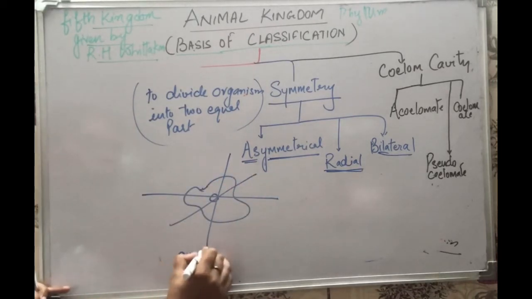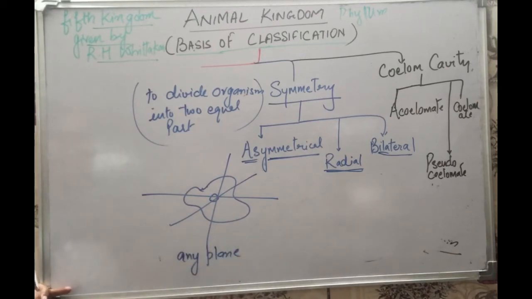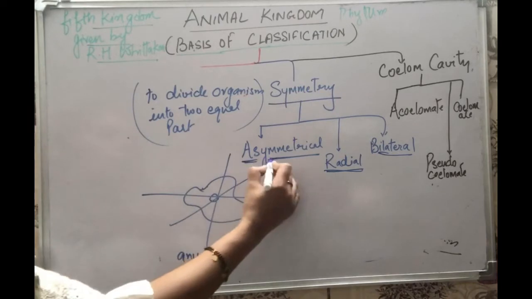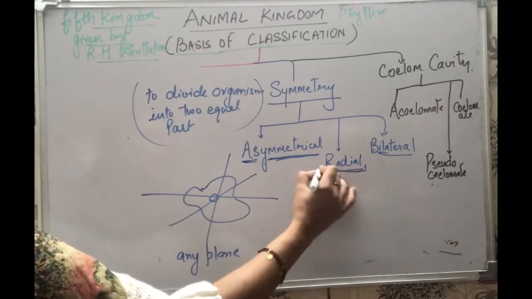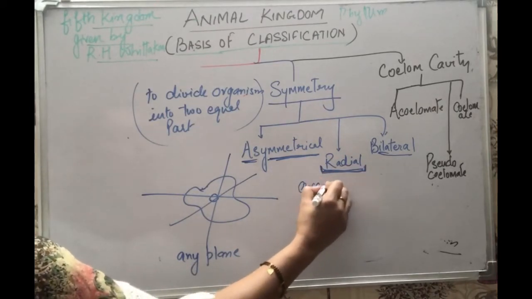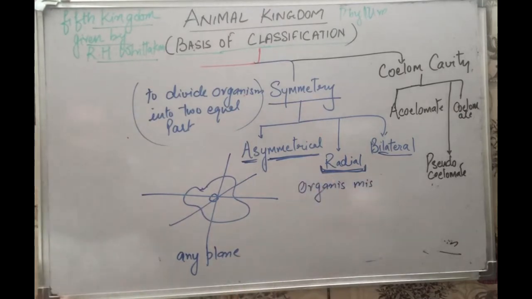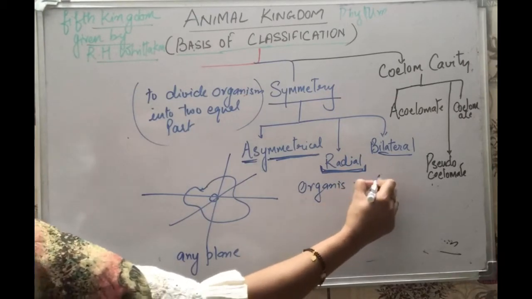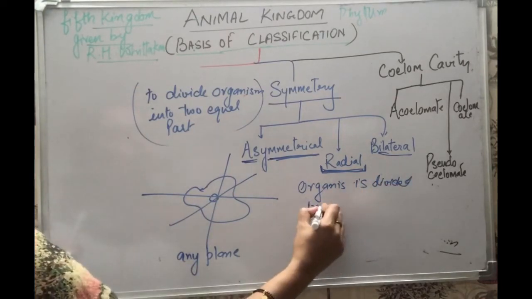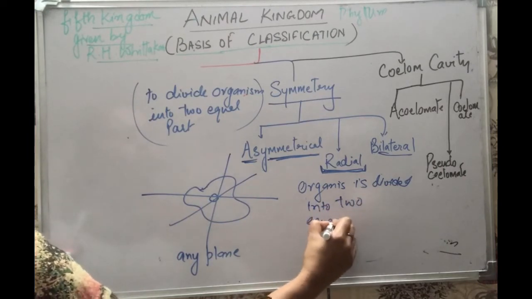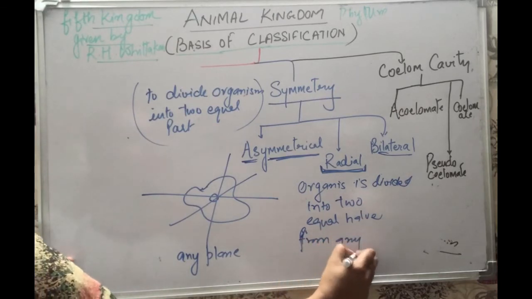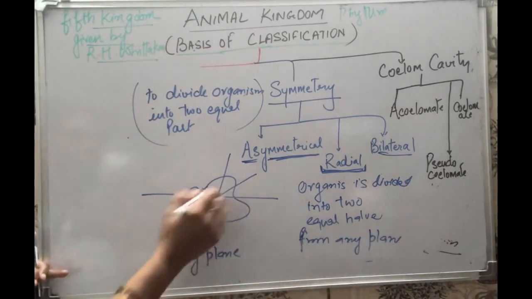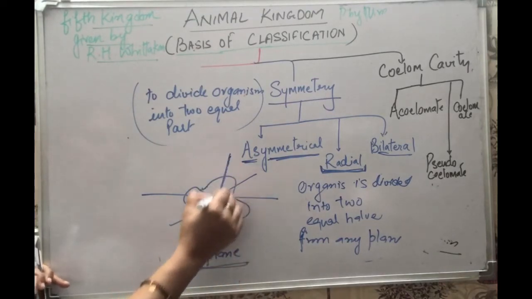So if you cannot follow any plane to divide the organism into two equal halves, then that organism has asymmetrical symmetry, right? And now we talk about radial symmetry. What is radial symmetry? In this, the organism is divided into two equal halves from any plane.